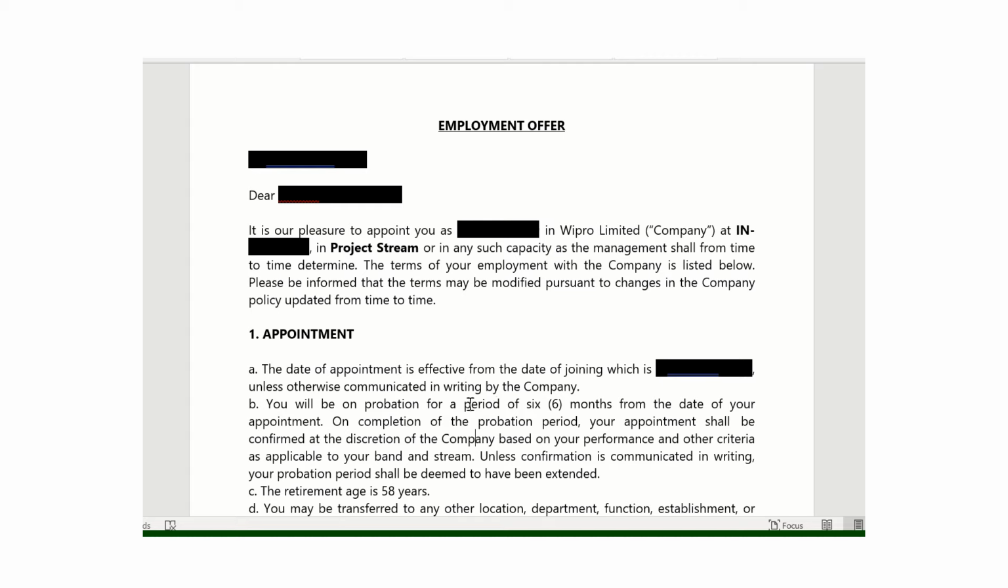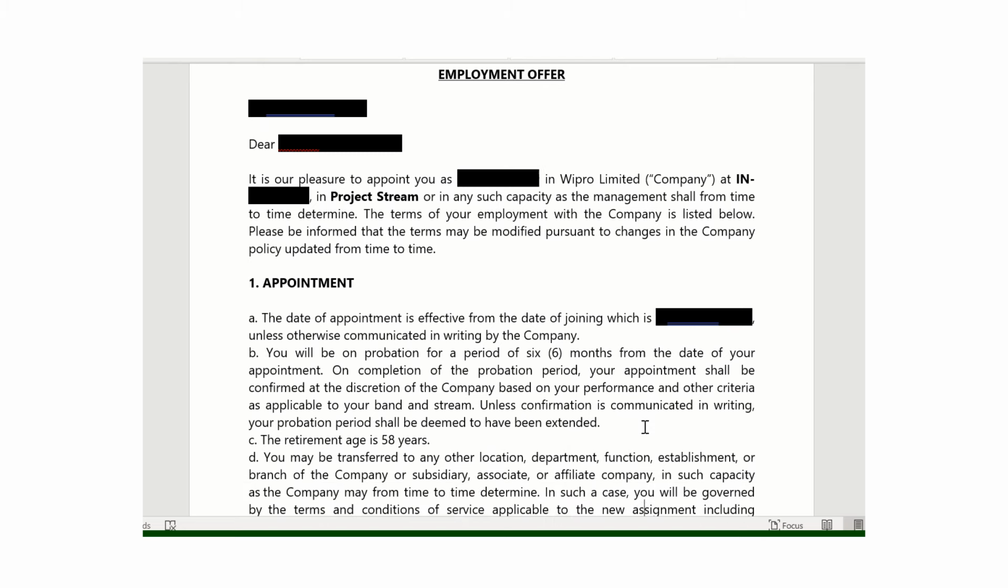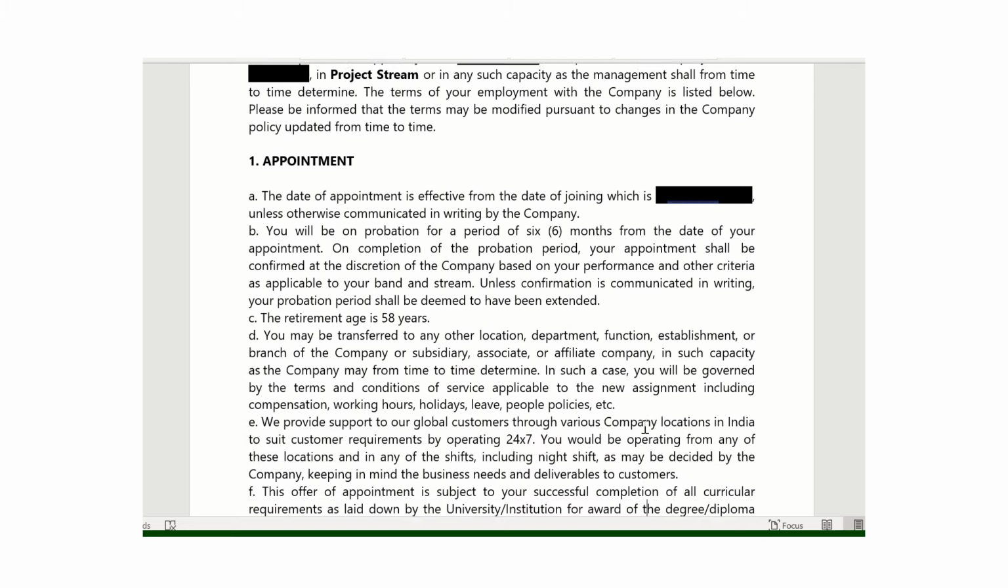Here they have mentioned a probation period of 6 months. Generally when you join as an experienced candidate, you have a probation period of 6 months in most companies. We have seen a similar case in IBM also. If you have not watched the IBM offer letter, you can watch it; we have the link in the description. The retirement age is 58 years. Other things you can pause the video and read out, the other conditions also.